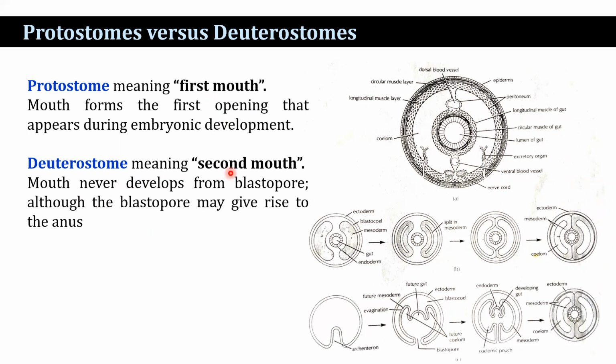Now, on the basis of coelom formation, there are other divisions among protostomes and deuterostomes. In the case of the protostome, the coelom formation occurs by the gradual enlargement of a split in the mesoderm. That process is known as schizocoely. Schizo means split. On the contrary, among deuterostomes, the coelom formation occurs through the evagination of the archenteron into the blastocoel of the embryo, that is known as enterocoely. Entero means gut.